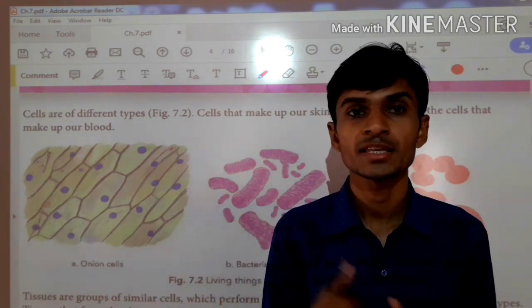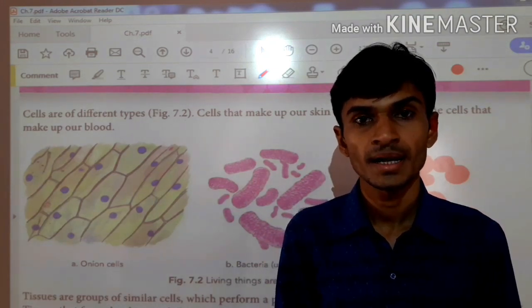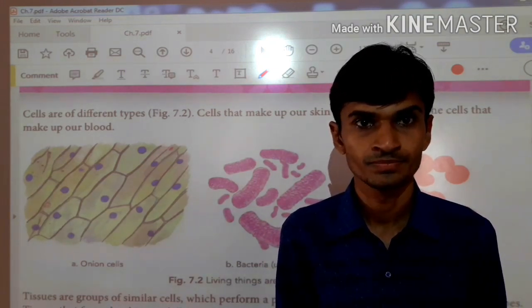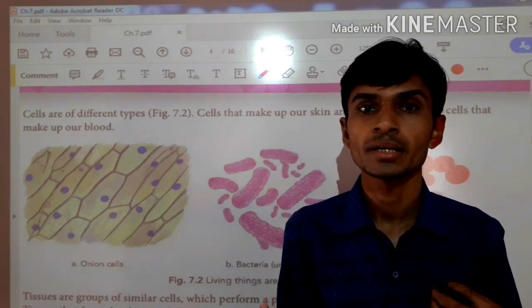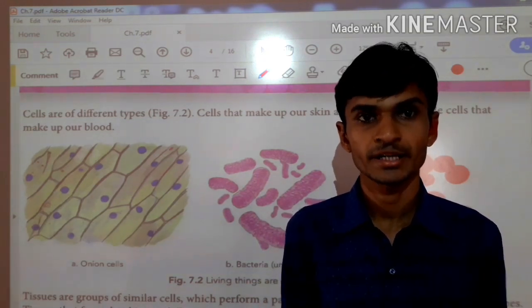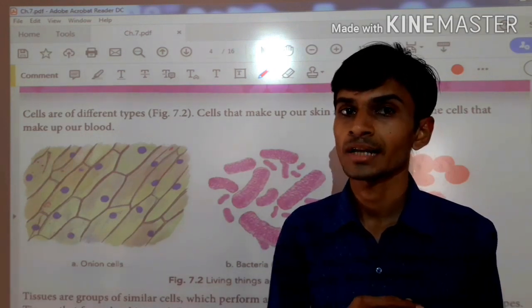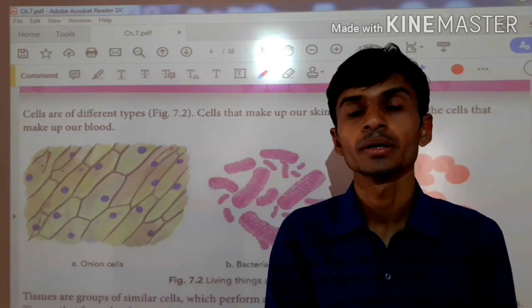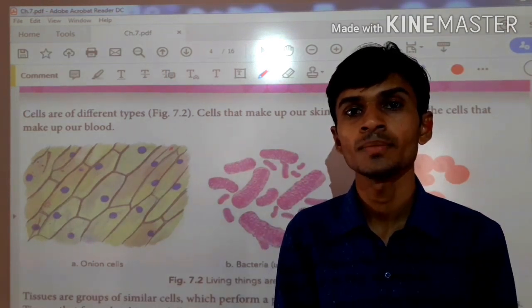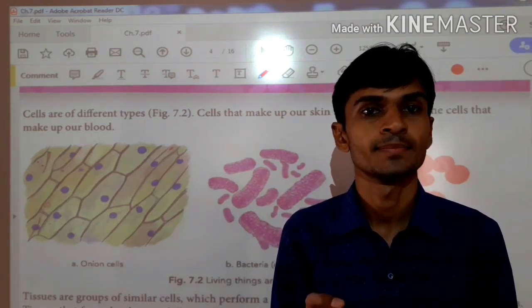In the same way, in the blood circulatory system, lungs and heart interact with each other to transport oxygen from the lungs to the blood. So this is called the circulatory system.